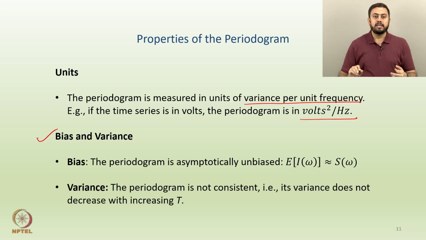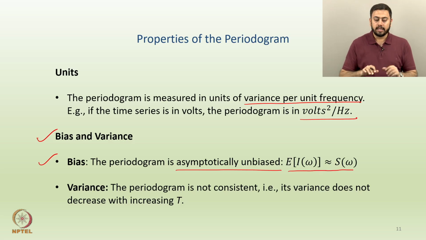And then the next one is bias and variance. The first idea is bias. The periodogram is asymptotically unbiased. This is again a very important property. Firstly, what do you mean by asymptotically? Asymptotically means what happens in the long run, as something converges to infinity. So, the periodogram is asymptotically unbiased, which means that the expectation of I(omega) is close to S(omega).